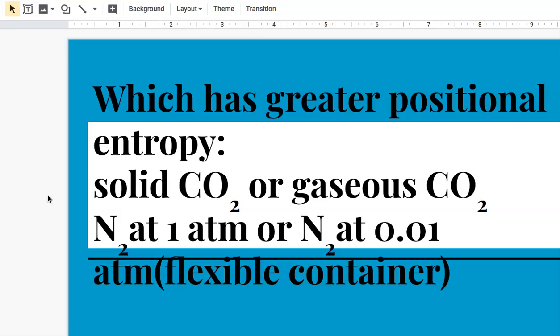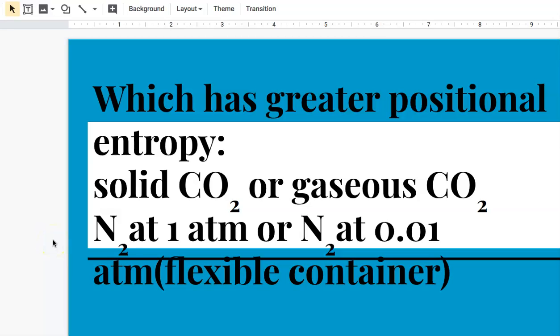Now, with this in mind, I'd like you to, in just a second, pause the video as you read through these and decide which answer you think is correct. I want to know which has the greater positional entropy, solid carbon dioxide or gaseous carbon dioxide. And I also want to know which has the greater positional entropy, nitrogen at 1 atmosphere or nitrogen at 0.01 atmospheres. Now this is in a flexible container, so the volume can change. Go ahead and pause the video and think about it for a minute.